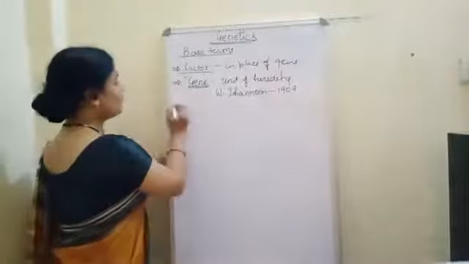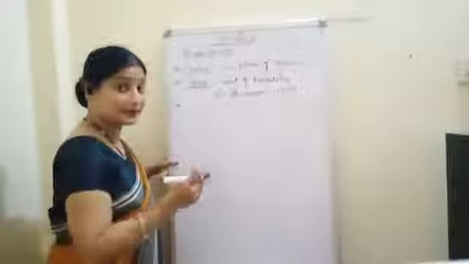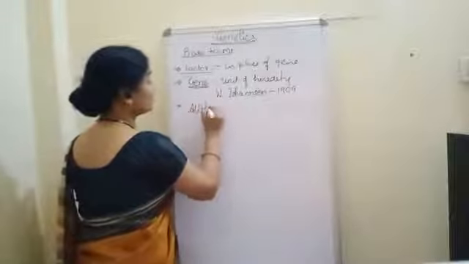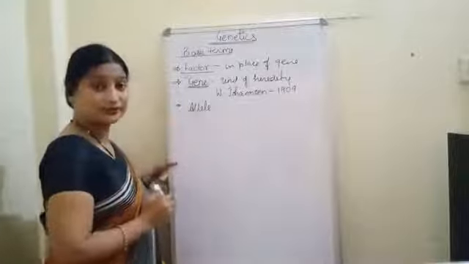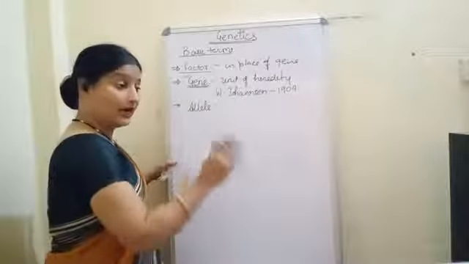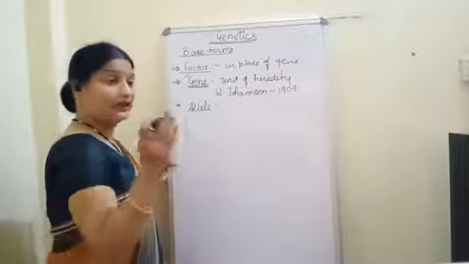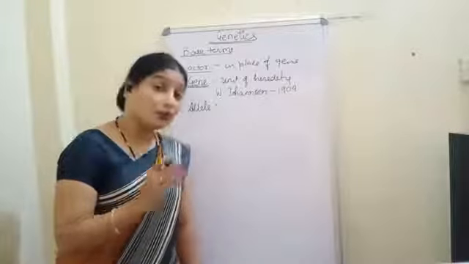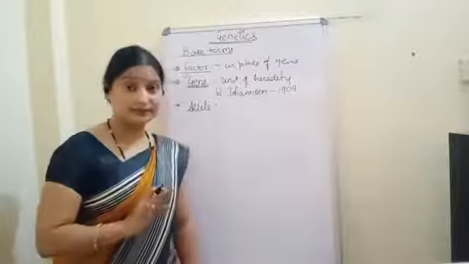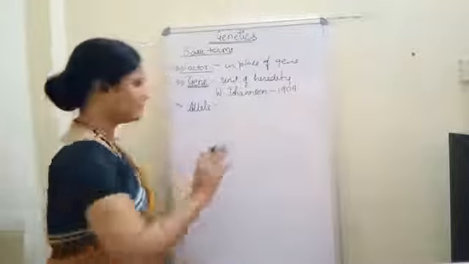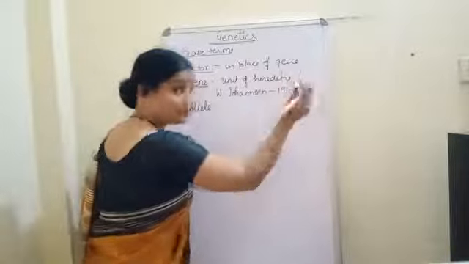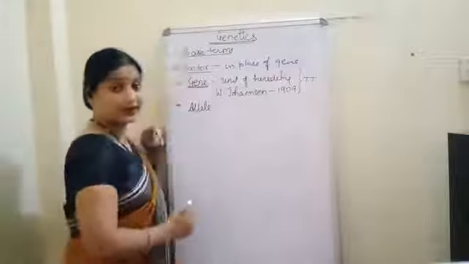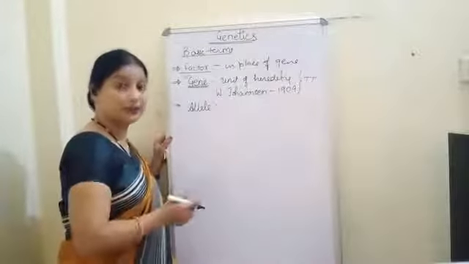Now the third term. If I am talking about a gene, then definitely you must have heard about alleles also. Now see what this allele is. You already knew that genes are always written in pairs. Suppose I write capital T, it will describe the height of the plant.